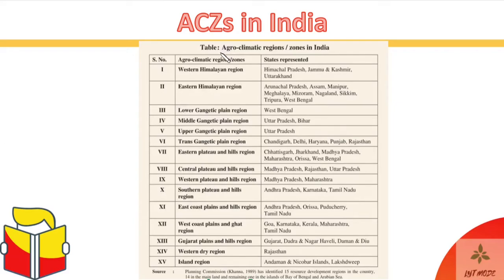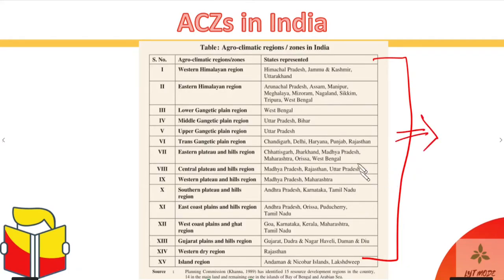Okay, so moving ahead, agroclimatic zones in India. There are these 15 agroclimatic zones, and which states are covered, you could see in the map. This table gives you a more detailed overview of that, so you can understand which states are covered here. You can go through this table, study it, and prepare these basic states, though chances are less for this to be asked, but you should still know this. And again, this has been given by the Planning Commission. This entire division of India into 15 agroclimatic zones has been done by the Planning Commission of India. All right, moving ahead.